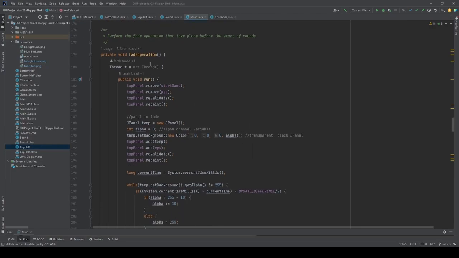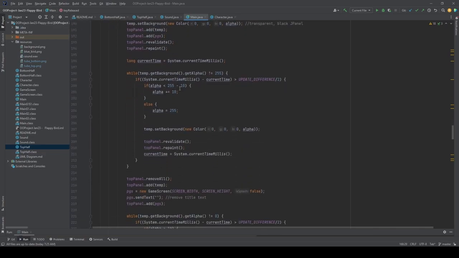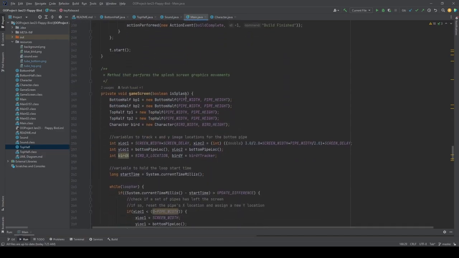So for the fade operation method, this is the method that initiates the variables and the coding for the fade that happens before the start of the round. So when the game starts, or when we restart the game, before starting the gameplay, there will be a fade where the screen turns to black and it returns back to the gameplay. So this is all the coding that we have used to make that happen.